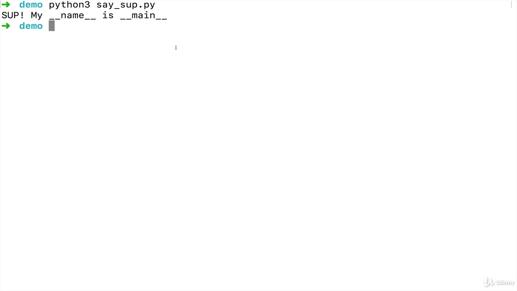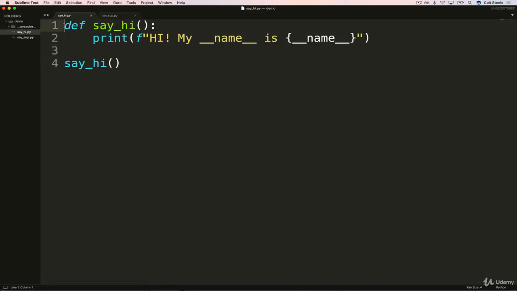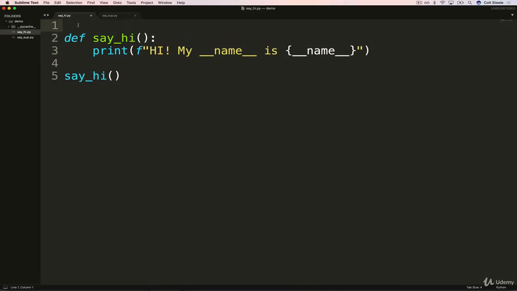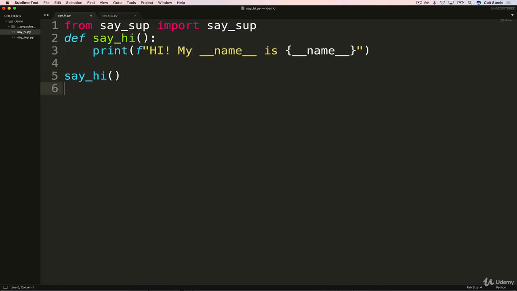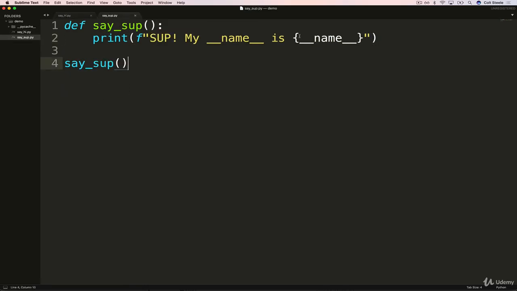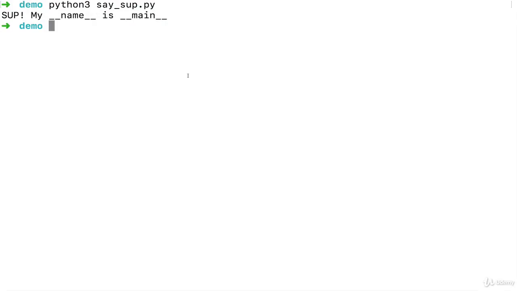But now let's require one inside the other. So at the top of say hi, I'm now going to import. So I'll do from saysup import the say sup function. So from this file, import this function, just like this. And then after say hi, let's call say sup, right? So it's going to run say hi first, and we should see hi, my name is, and whatever name is inside of say hi, and then it will run say sup, and we should see what name is inside of say sup. So let's see what happens.